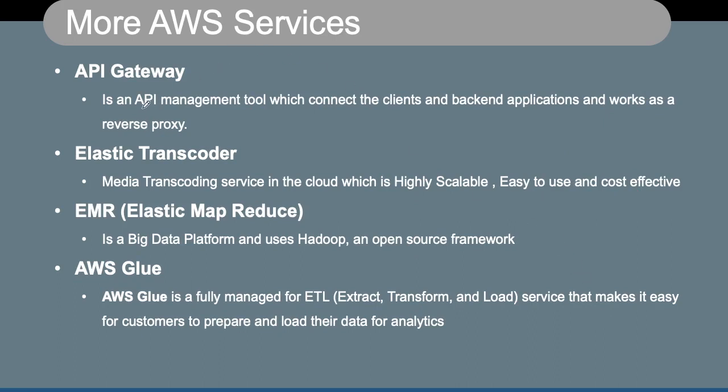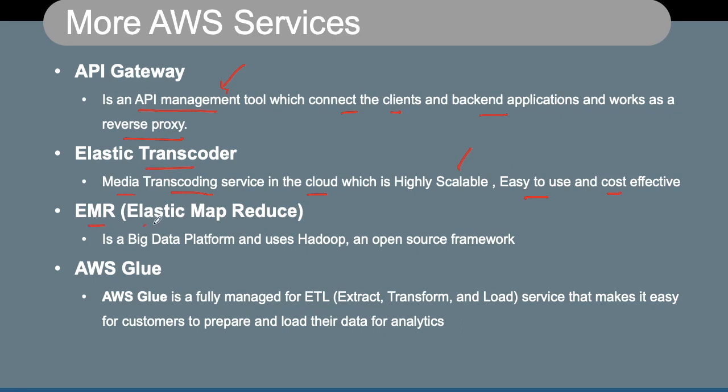API Gateway is an API management tool which connects the clients and backend applications and works as a reverse proxy. So typically API Gateway is an API management tool which connects the client and backend applications. Elastic Transcoder is a media transcoding service in the cloud which is highly scalable. It is easy to use and cost effective. So you can transcode your media in any form that you need.